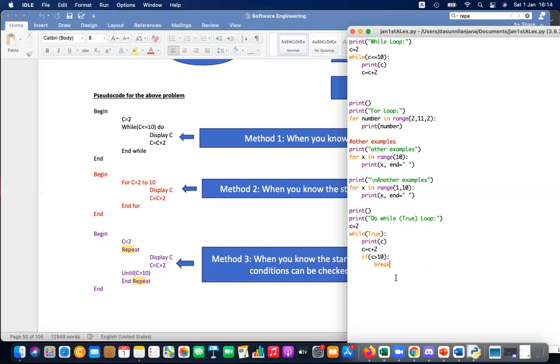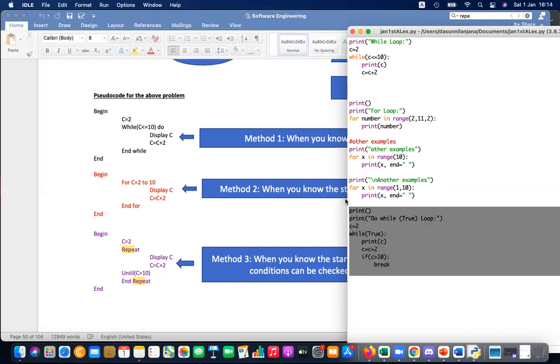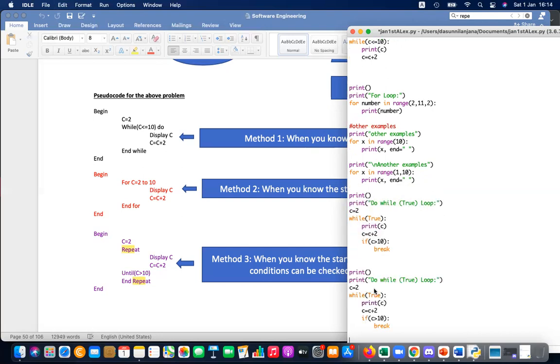So simple as that. So that is the true while loop. The same loop you can write using while 1, right?